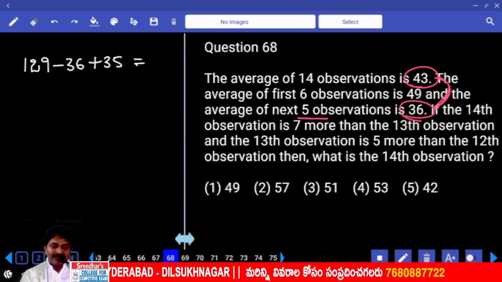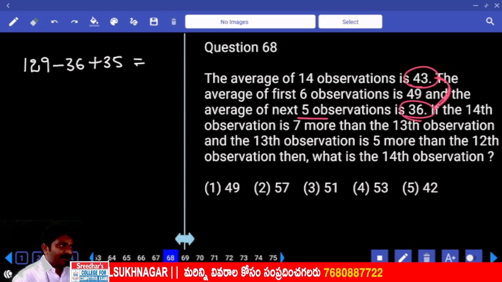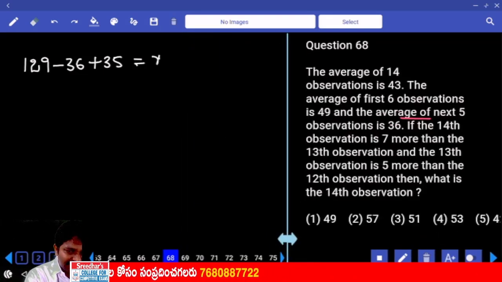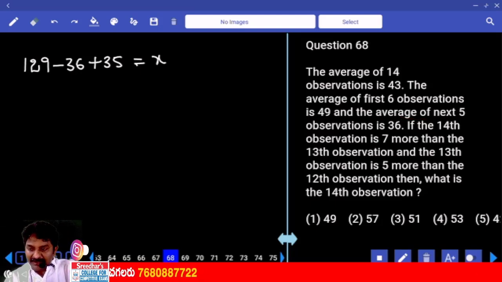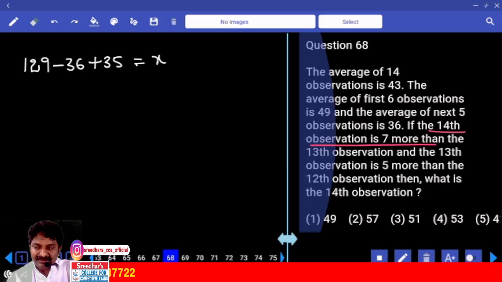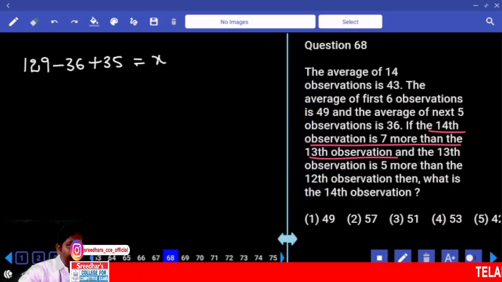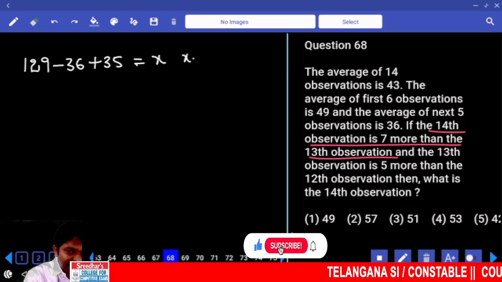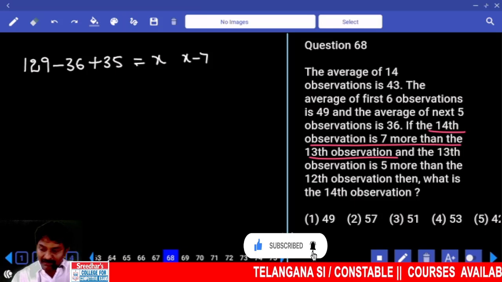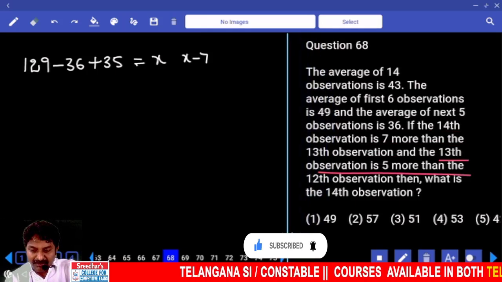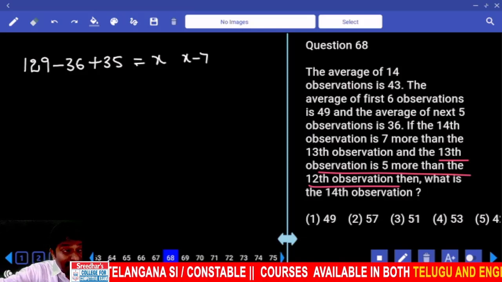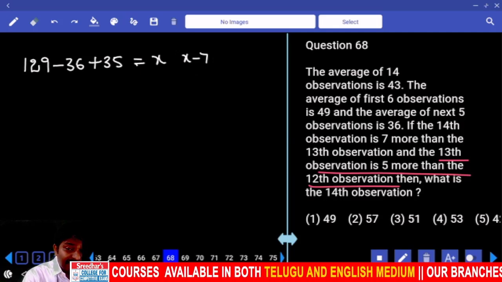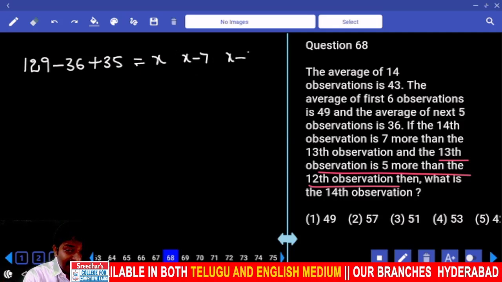This must be equal to the sum of the 12th number, 13th number, and 14th number. Got it? The question is about the 14th number. Let me treat the 14th number as x. The 14th number is 7 more than the 13th number. Then the 13th number is 7 less than the 14th number, so that is x minus 7. The 13th number is 5 more than the 12th number. Then the 12th number is 5 less than the 13th number, so 5 less than this number is x minus 12.